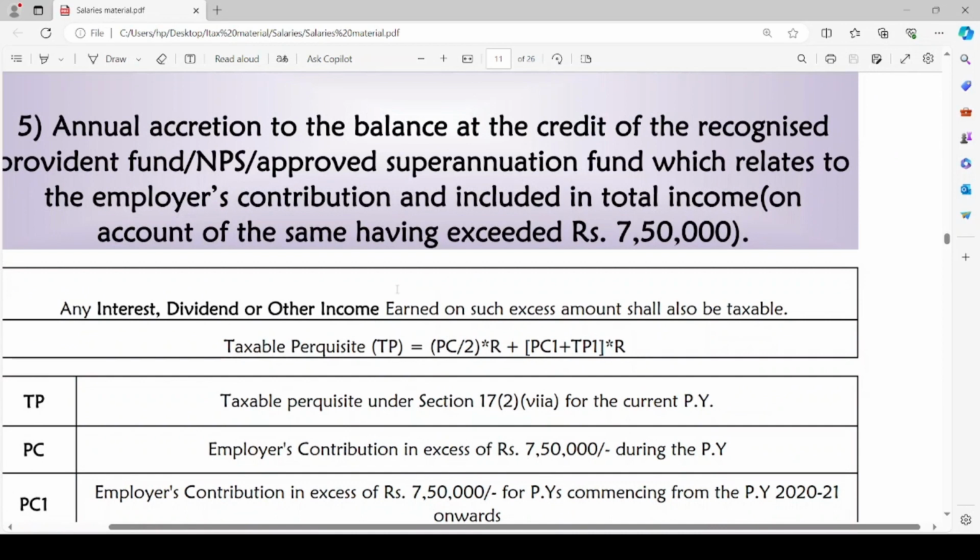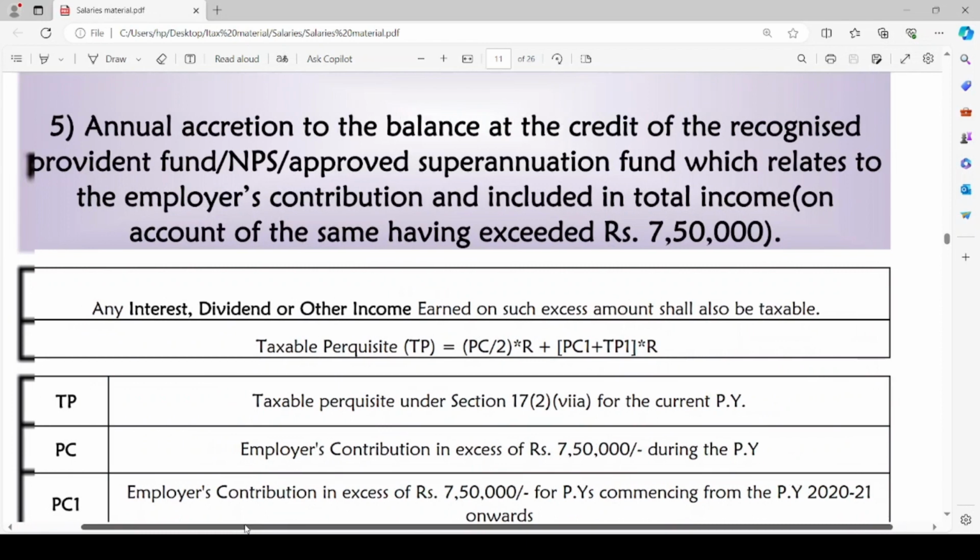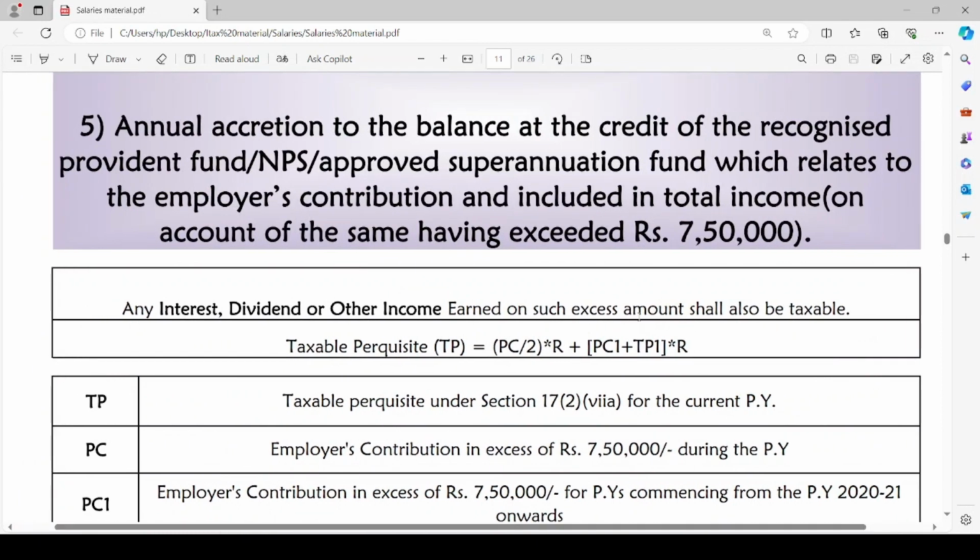The annual accretion means any interest amount or dividend amount or any other income earned on such excess amounts, which shall also be taxable.